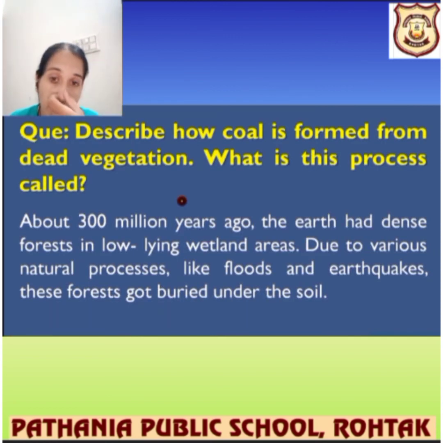Now one question arises: describe how coal is formed from dead vegetation. What is this process called? It's a very important question. After winding this up, let me take this one question. About 300 million years ago, the earth had dense forests in low-lying wetland areas. Due to various natural processes like floods and earthquakes, these forests got buried under the soil.